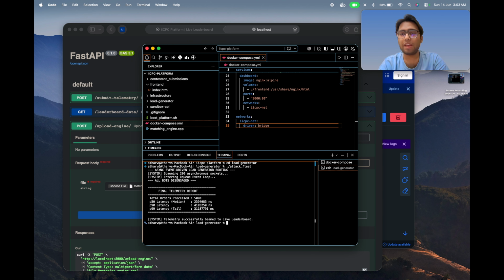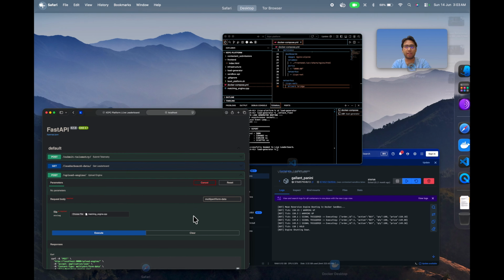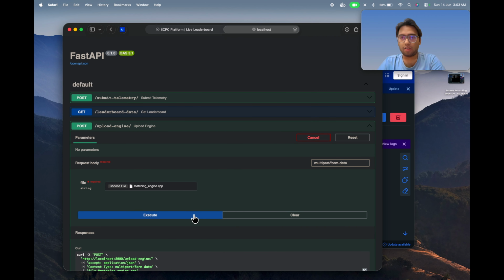Now we simulate peak market volatility by unleashing the load generator. I am running the C++ attack right now. Instead of spawning thousands of heavy threads, it uses a single threaded asynchronous kqueue event loop to handle 200 concurrent non-blocking TCP connections simultaneously. It just blasted 5000 orders into the sandbox in milliseconds.